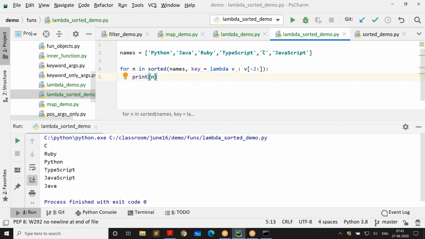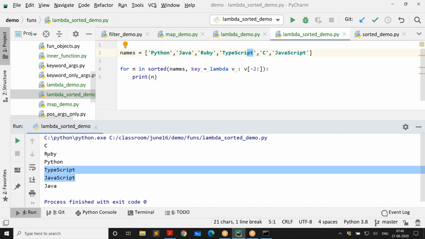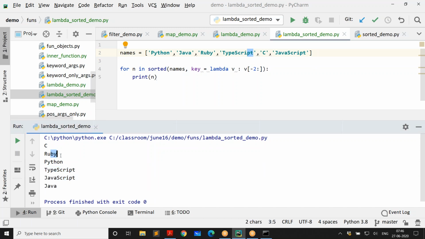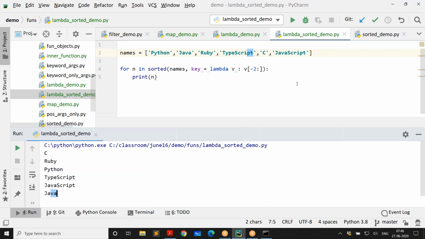So it is sorting first. C is coming first because it is the whole string. And remember, uppercase letters always come first because their ASCII codes are smaller than lowercase letters. And then these two are the same, PT and PT, so they come together. There you are, they come together. And then this is coming because BY, and then O, then P, and then V.